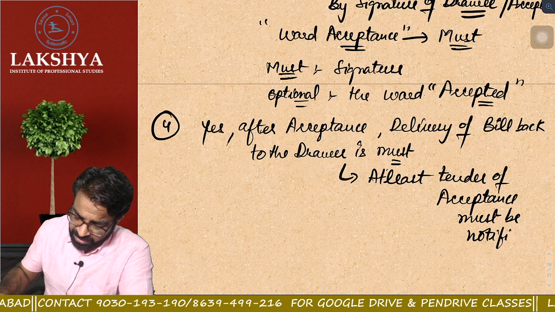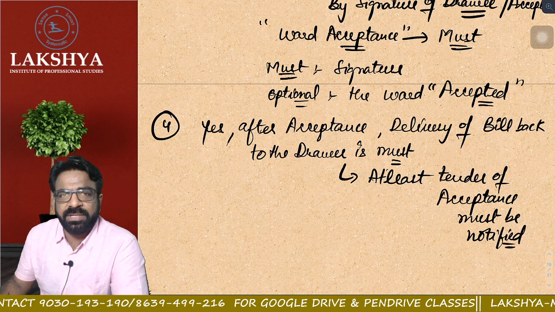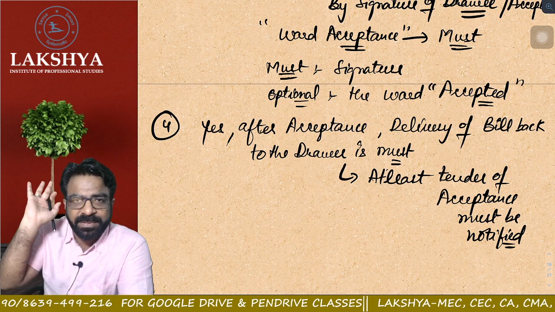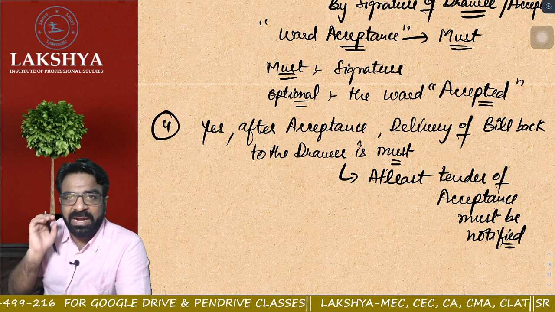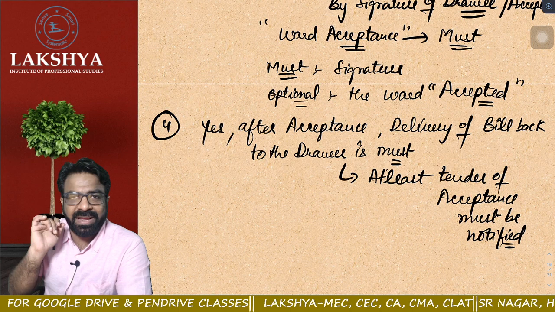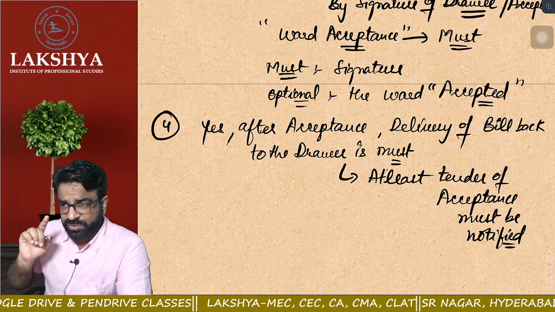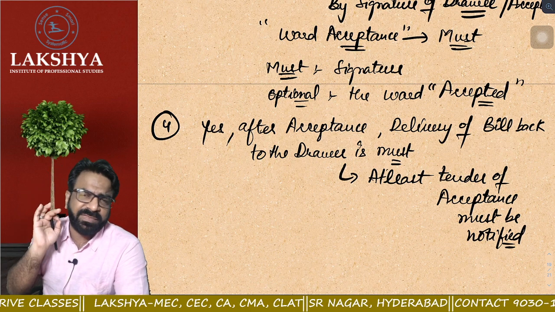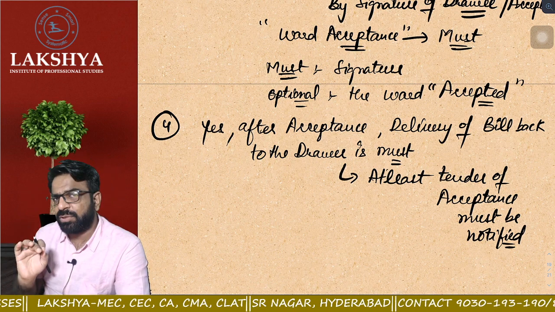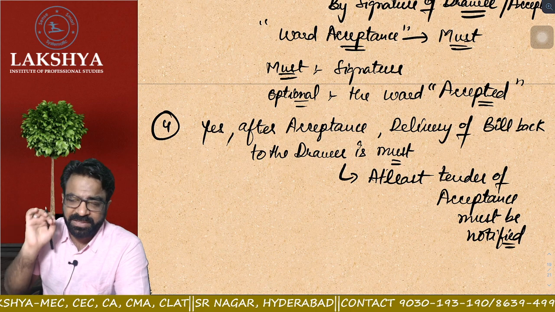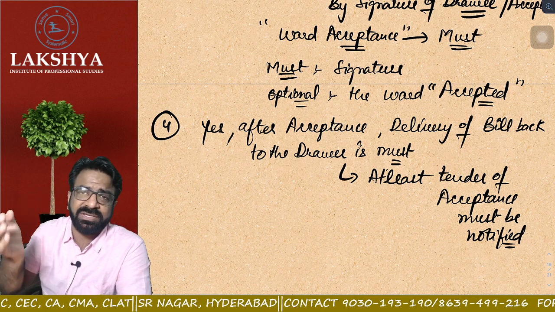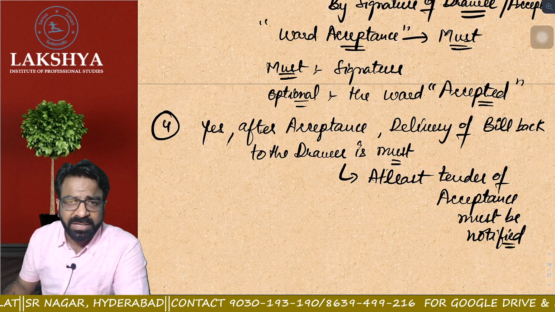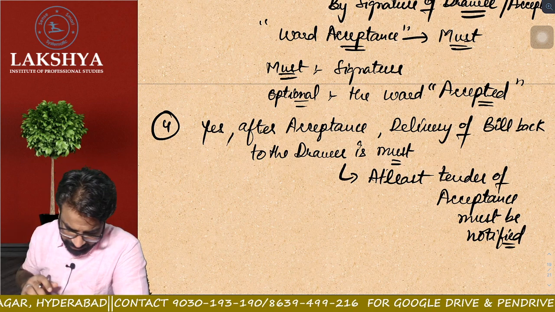Sir, what do you mean by tender of acceptance must be notified? इसका मतलब क्या हुआ कि at least उसको inform कर दो कि भैया मैंने bill accept कर लिया है. Are you getting the point? At least inform the drawer that I have accepted the bill. So first of all, delivery is must. But in very rare circumstances, if the delivery is not possible, then acceptance must be done at least by giving him a notification that yes, I have done the acceptance. That will also be assumed as equivalent to the delivery of the bill. I hope everyone is clear with rule number 4.